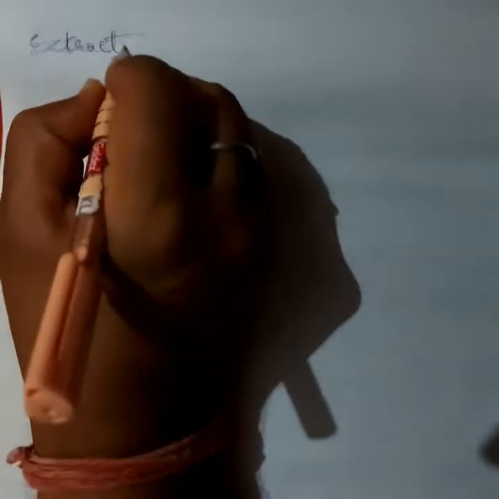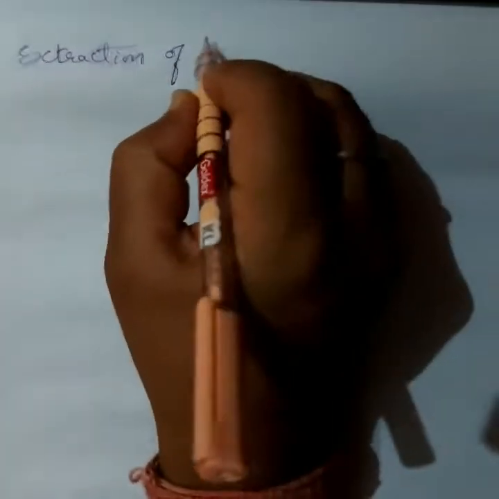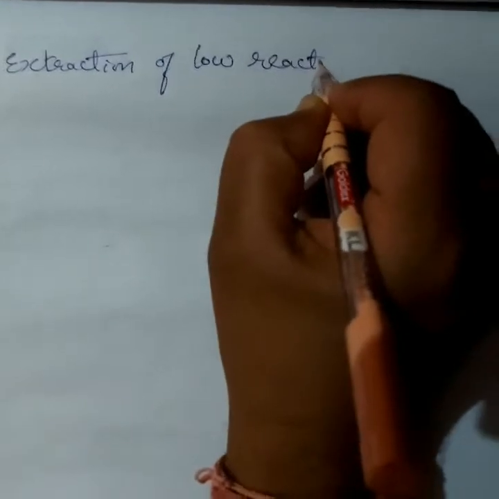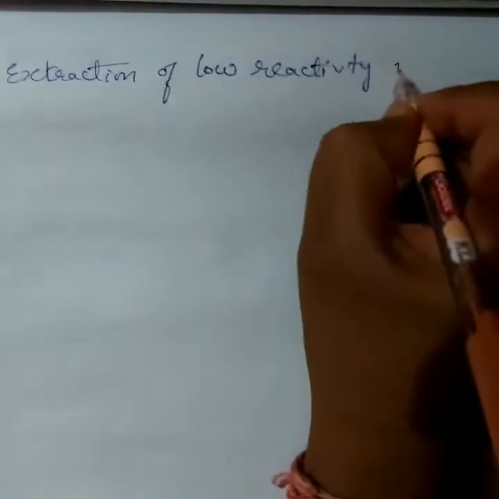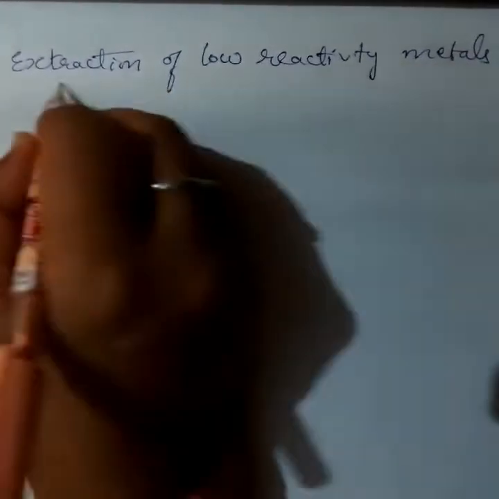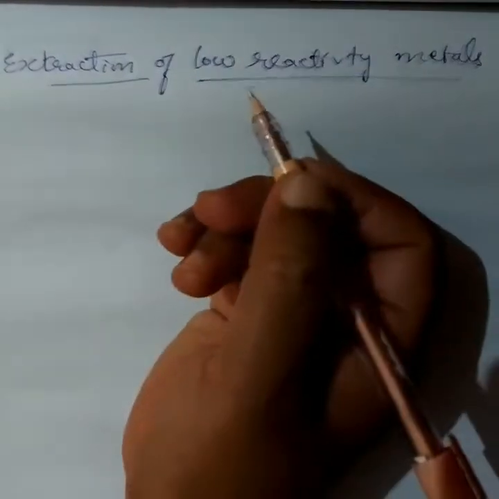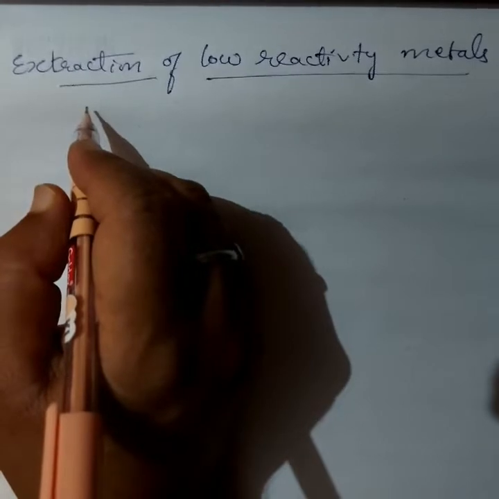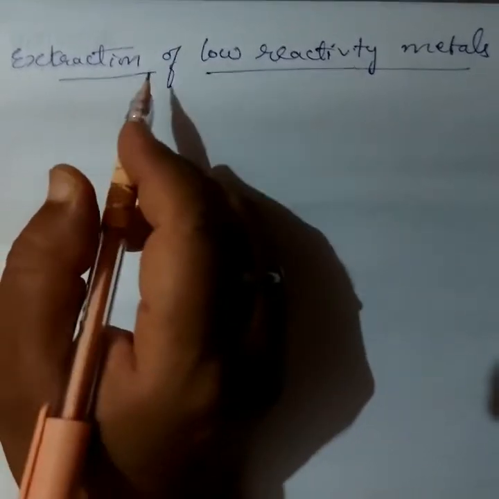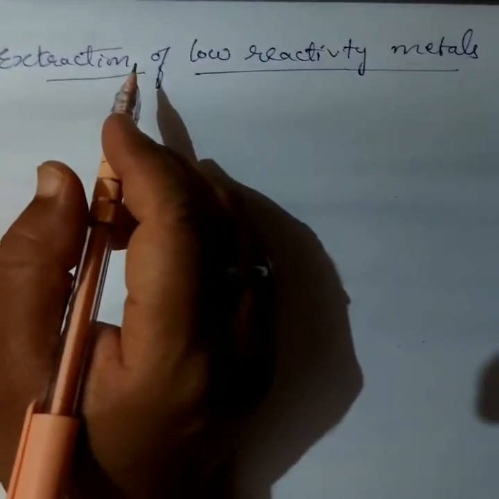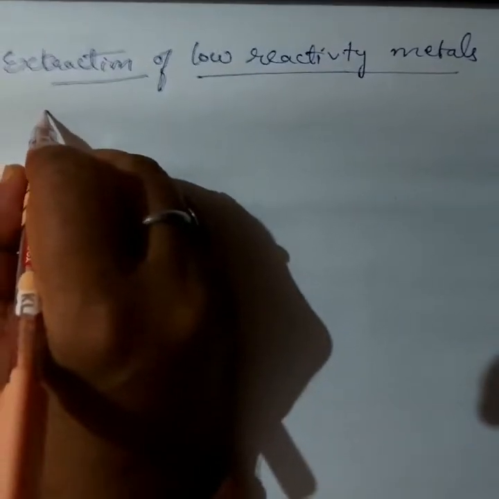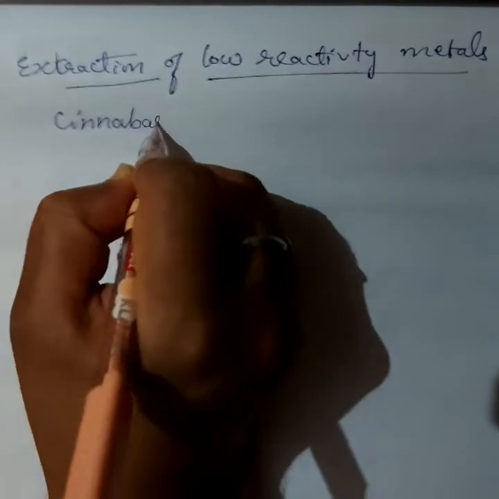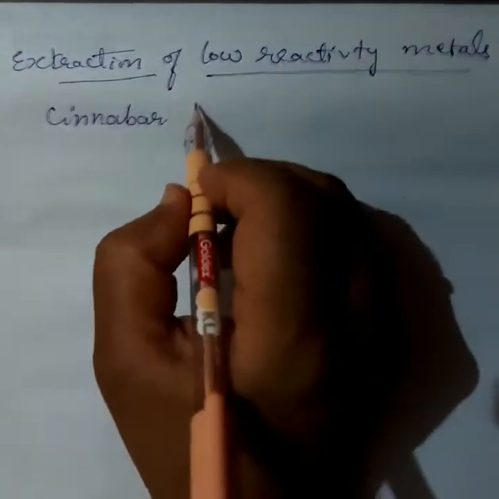Extraction of low reactivity metals. For example, mercury, as I already told you, is a low reactivity metal. In which form is mercury found in nature?